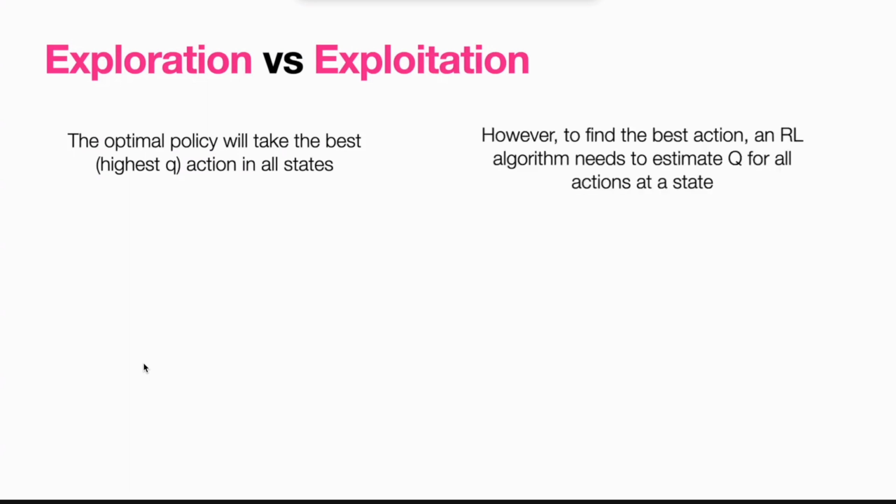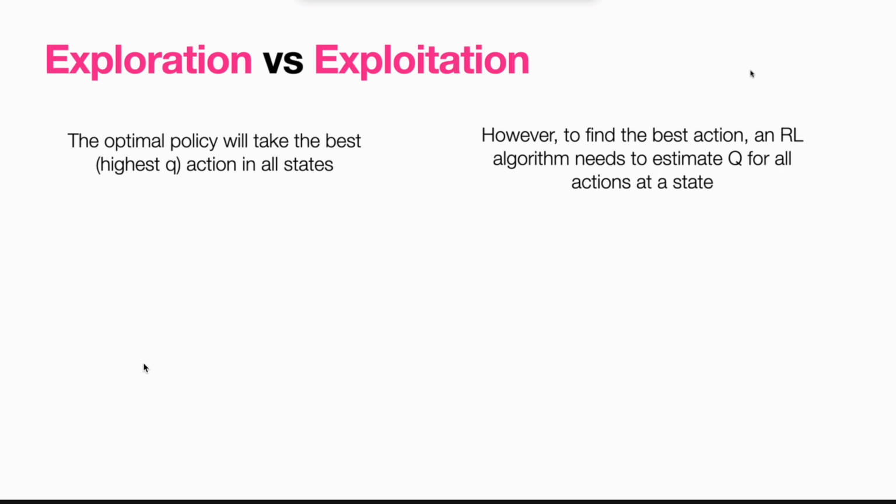So in order to find the best action, we need to compare it to all the other actions, right? If I don't have a value estimate for the other actions that are possible, there's no way for me to say whether this action is the best or not. And that's really different from the value iteration case, right? When I run value iteration, I get a Q value for all actions in all states. So I know what the values of all the actions are, so I can choose the best action.